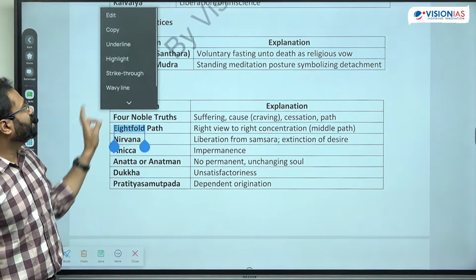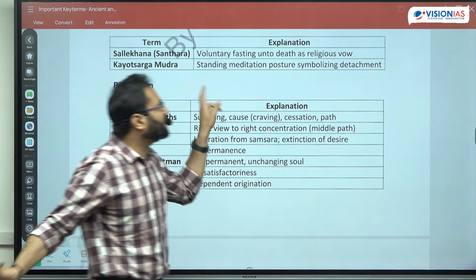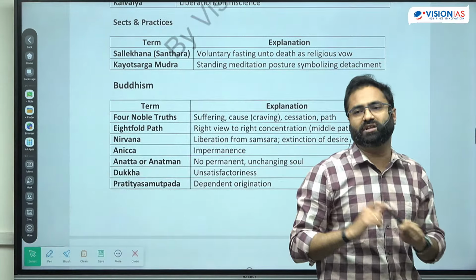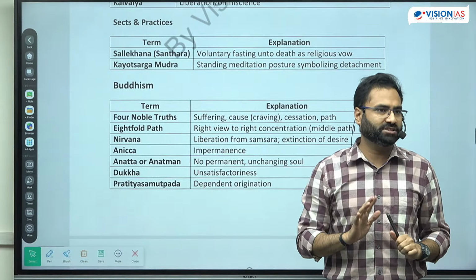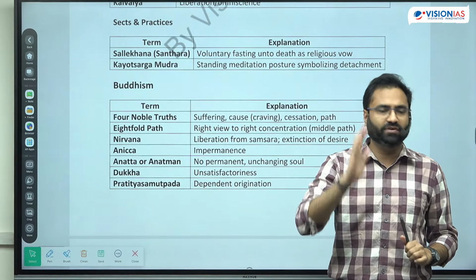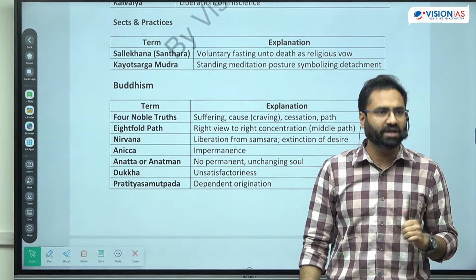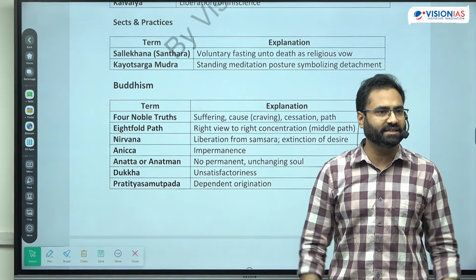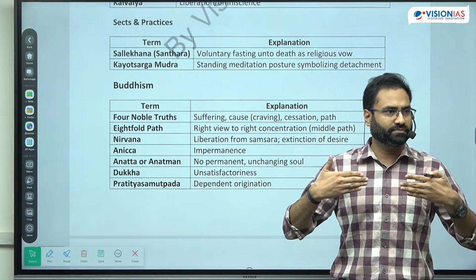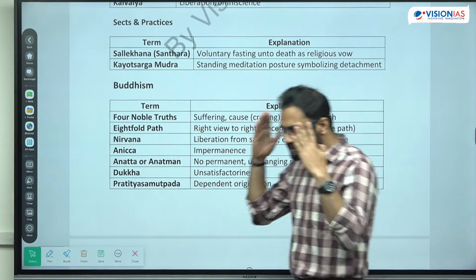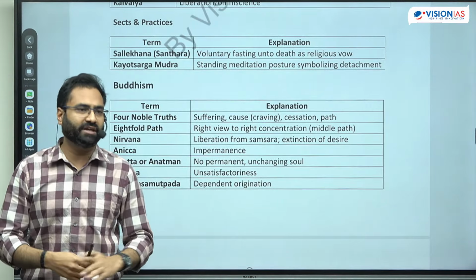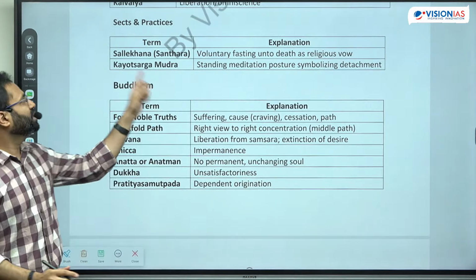Next is the Kayotsarga Mudra. Kayotsarga Mudra is the most prominently seen mudra in the case of Jainism. You might have seen a lot of Tirthankars, even the statue of Lord Bahubali. You might have seen that they are standing like this, and that is the meditative posture. That standing mode of meditation is known as the Kayotsarga Mudra. So that is the standing meditation associated with which particular religion?